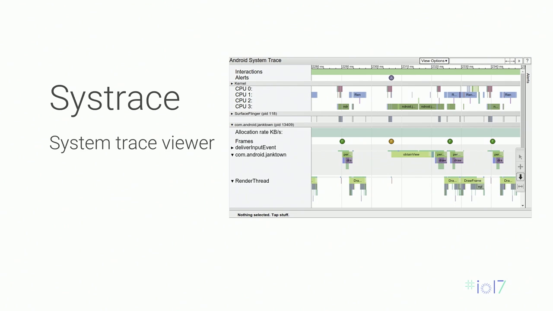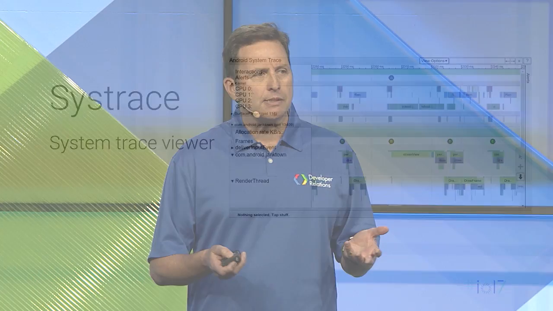Systrace is a system trace viewer, and it shows threads executing on the CPU. The longer the trace, the more time is being spent executing. You can use custom trace events in your game to see how long different sections of the game take. This can also show you how much concurrency there is within your game. One thing you can do with Systrace is see system activity relative to your game and see potential dependencies that could be causing things to run slow.